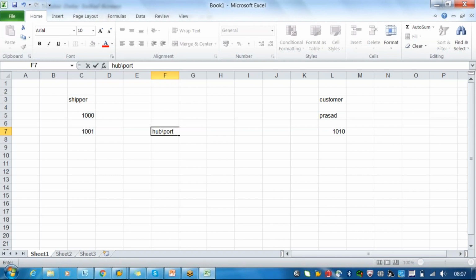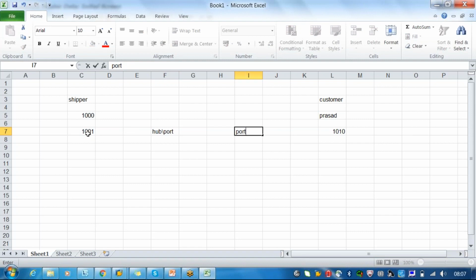No, this is a place where the goods will be loaded to the ship. So that is called your port. Correct. Okay. So there will be another port.